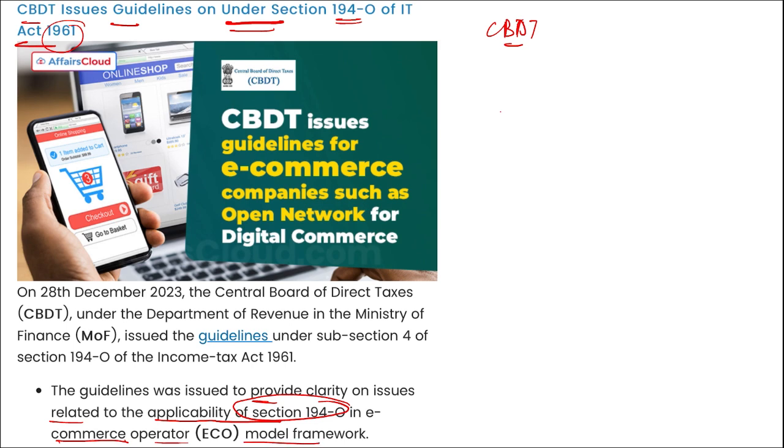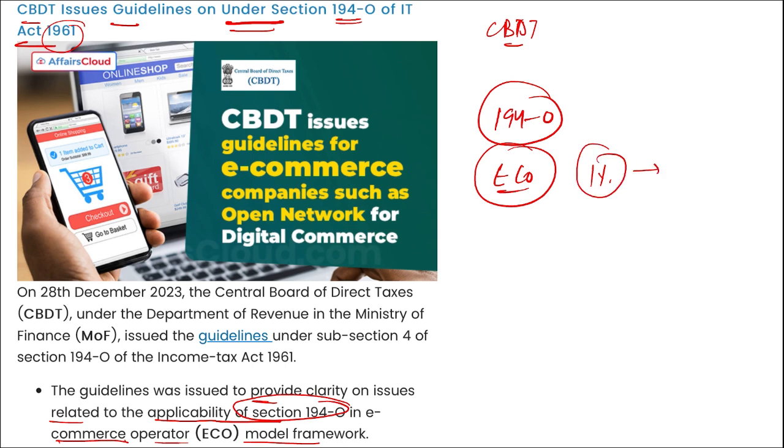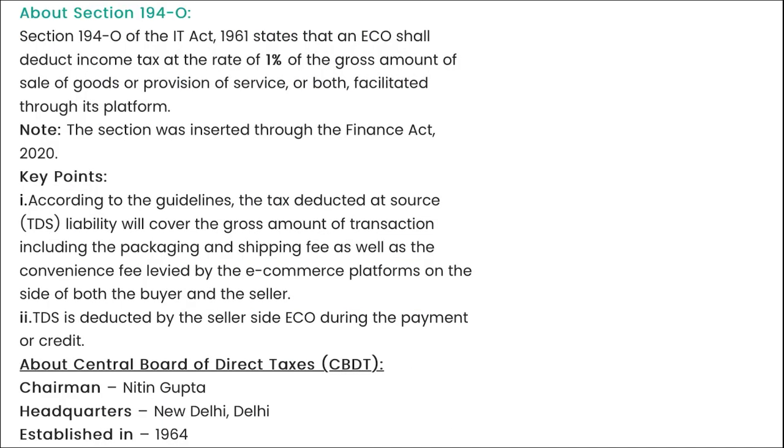framework. Right? And this Section 194-O states that an ECO, an e-commerce operator, shall deduct income tax at the rate of 1% of the gross amount of the sales, right, 1% tax to be deducted on the gross amount of the sales of the goods, correct, or any services provided.